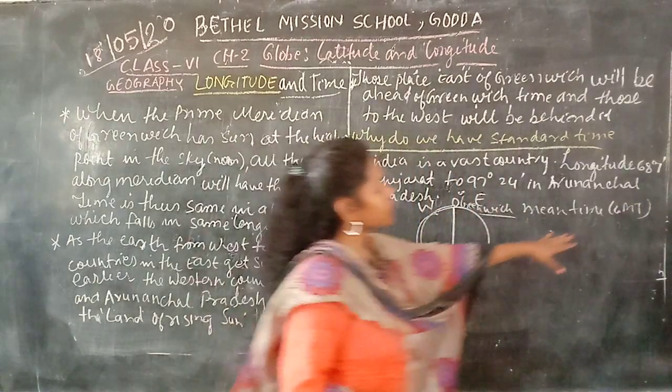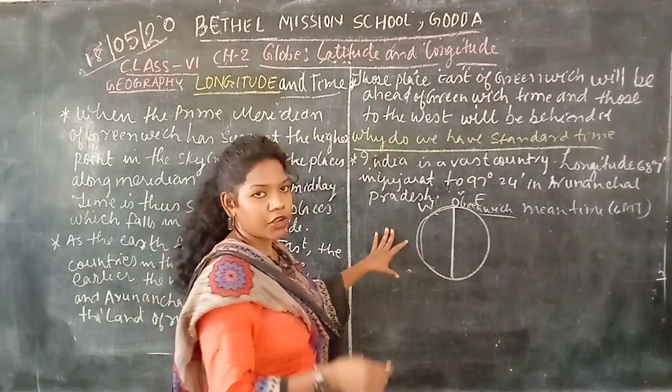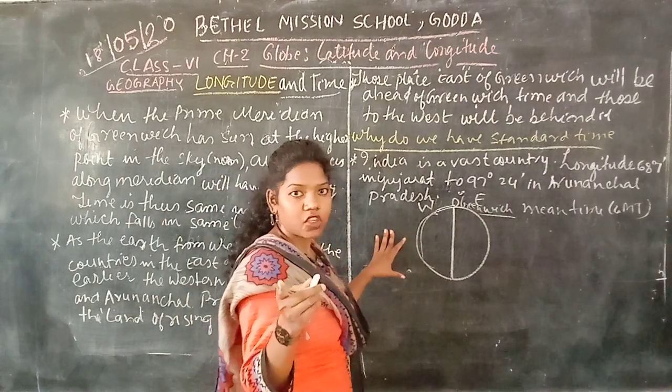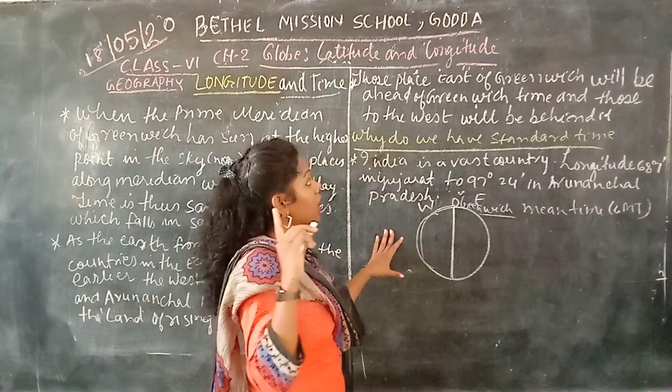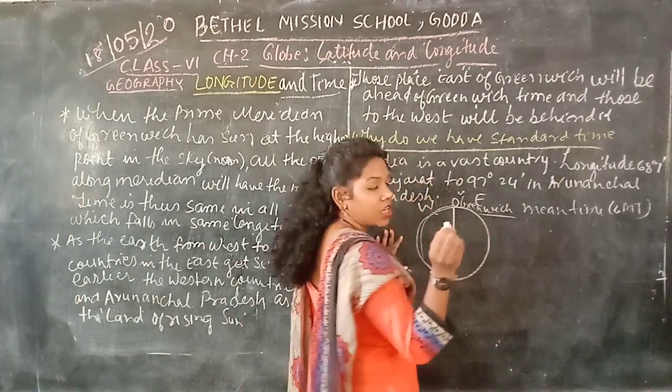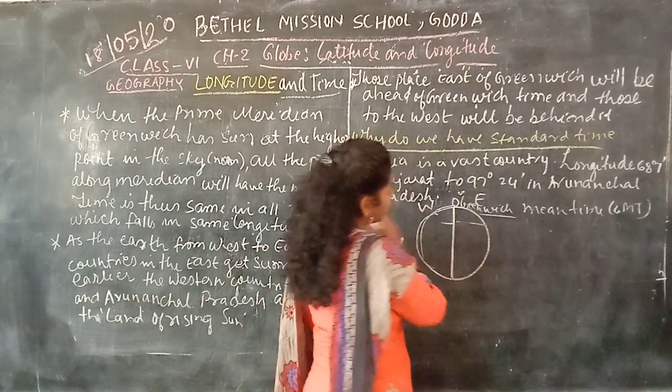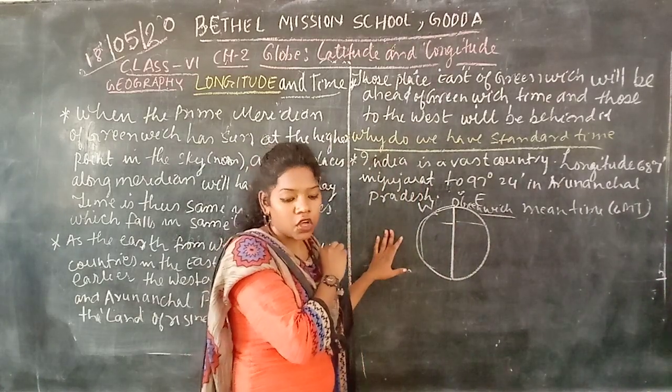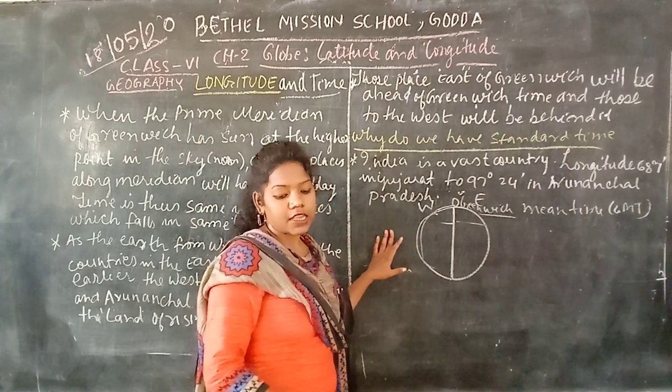So according to GMT, what happened? It is being divided into two equal halves, as I discussed before. Yes or no? So it divided into two equal parts, that means the eastern hemisphere and the western hemisphere. Yes or no? So what happens?